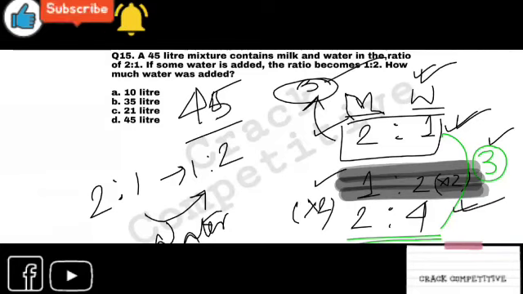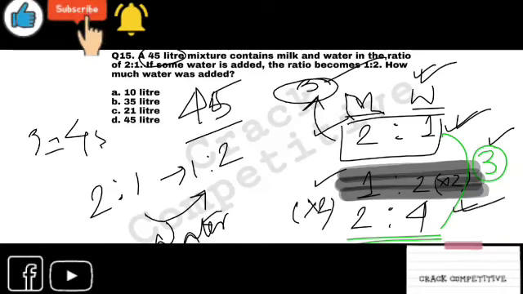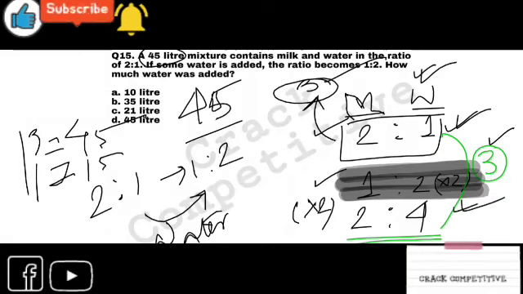This 3 and this 3 has no relation. Still both are 3. What is provided in the question is that 45 liter mixture is there, not water, and the total mixture is also 3. So we can say that 3 part is equals to 45, right? Then 1 part is equals to 15. Is it clear? We have done this kind of calculation earlier too.